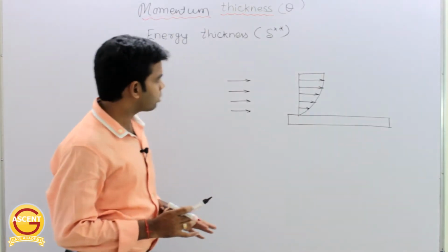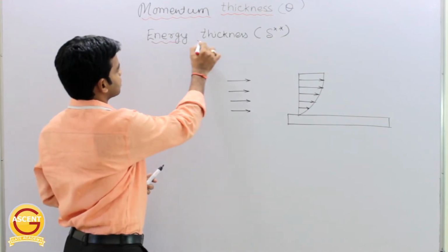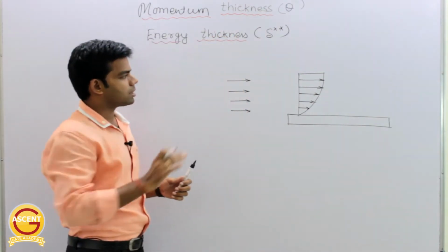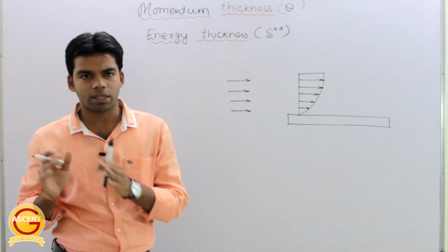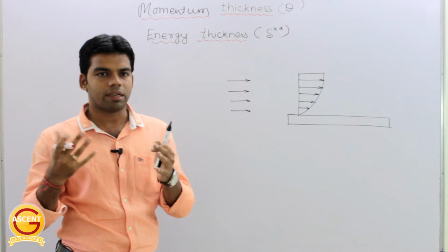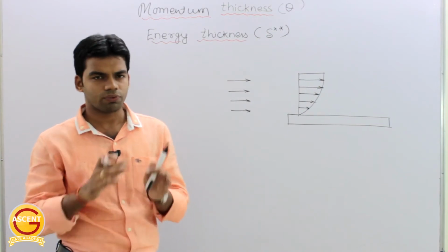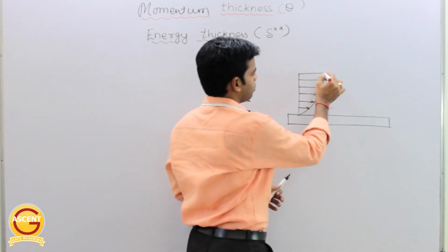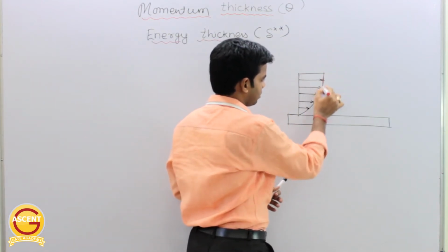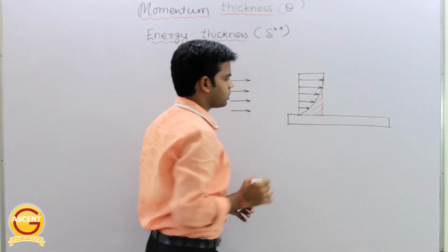Okay, so there are two more related concepts. First is momentum thickness and second is the energy thickness. Now what is this momentum thickness and energy thickness? As I told you about displacement thickness, in that we compensate for the lack of mass flow rate because of boundary layer formation. The mass flow rate becomes less because of this boundary layer formation.